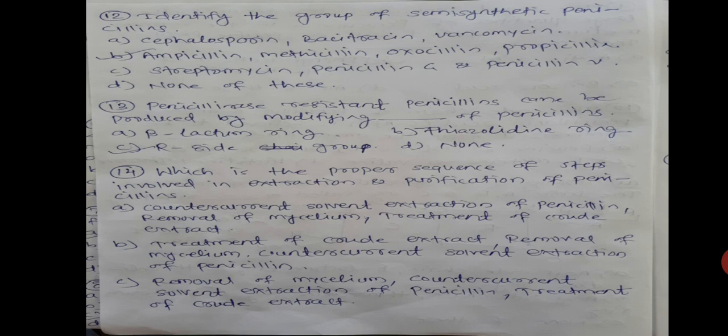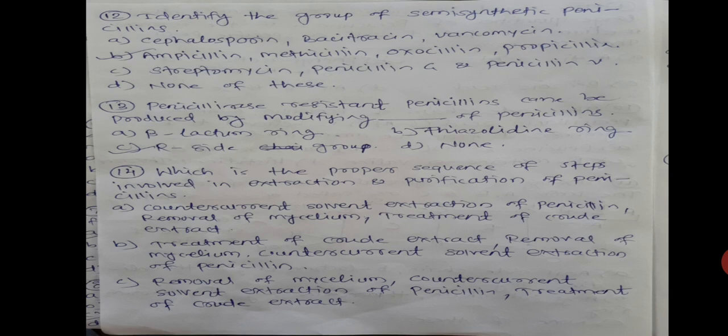Identify the group of semi-synthetic penicillins. So there are 4 options given here. Now you have to identify the group which consists of the semi-synthetic penicillins. Option A, cephalosporin, bacitracin and vancomycin. Option B, that is ampicillin, methicillin, oxycillin and propicillin. Option C, streptomycin, penicillin G and penicillin V, and option D is none of these.